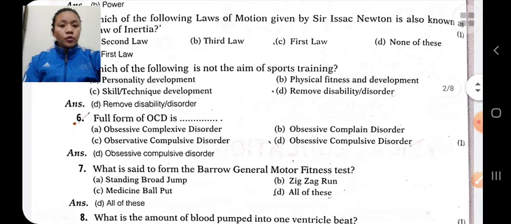Full form of OCD. OCD is obsessive compulsive disorder. In this type of disorder, a child displays an ongoing pattern of angry, irritable mood, and argumentative behavior, etc.